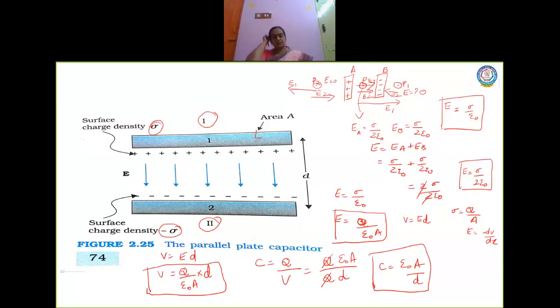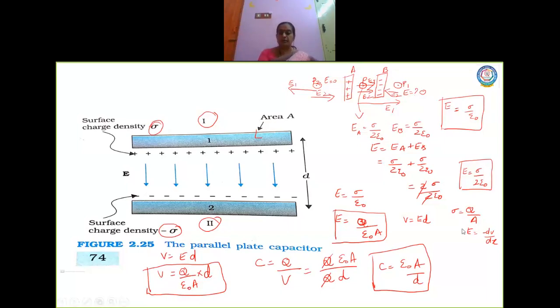Now when I substitute the value of epsilon naught as 8.85 into 10 power minus 12, area as 1 meter square and D as 10 power minus 3 meter, I will have the value of capacitance to be 8.85 into 10 power minus 9 farad. Usually for capacitance we take only the smaller value. Here it is 10 power minus 9 farad, which is nanofarad.